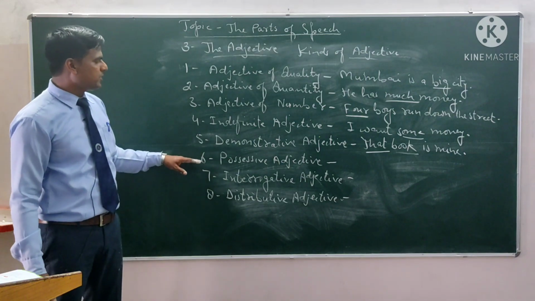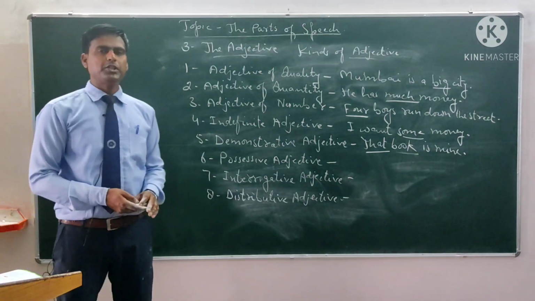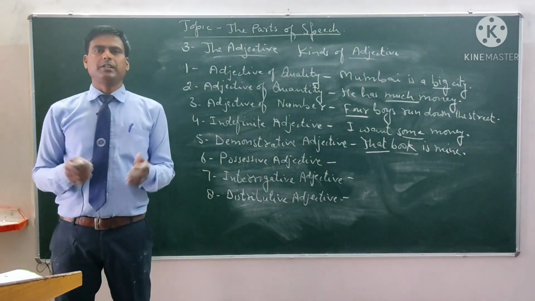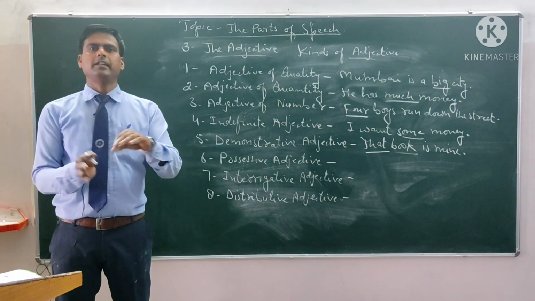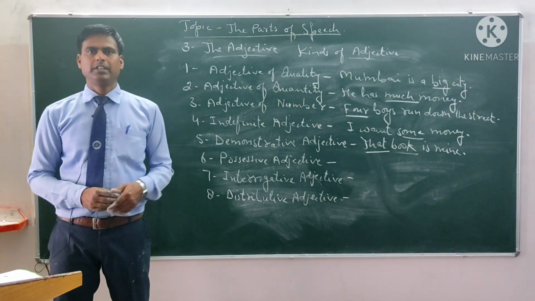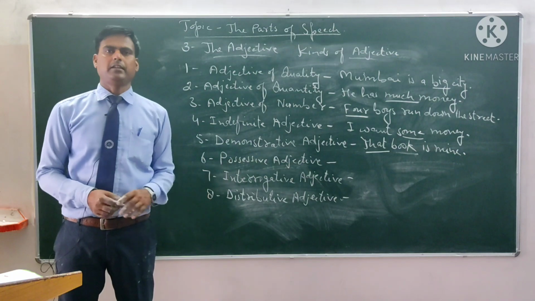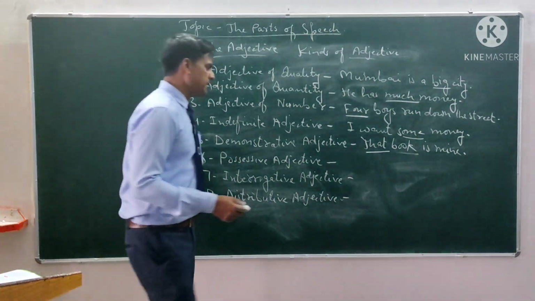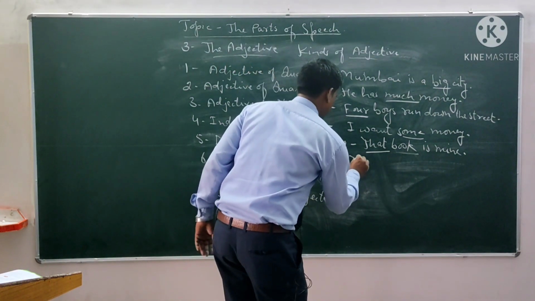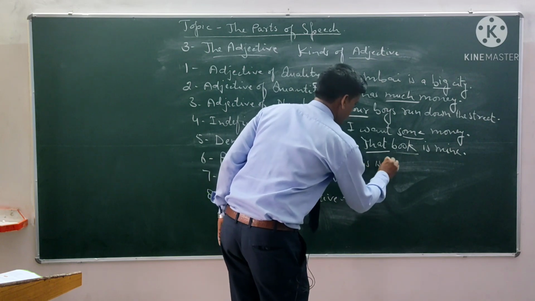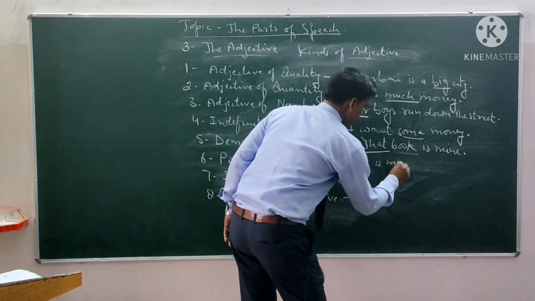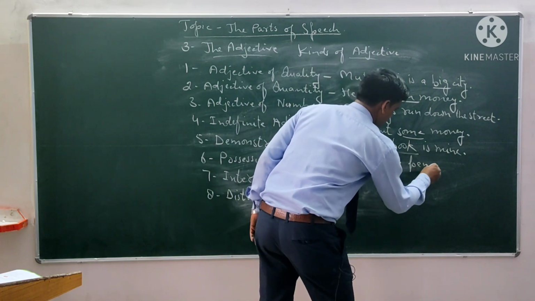Now let us see the sixth one, possessive adjective. Possessive adjective shows the possession on a noun or pronoun. It shows the possession on anything. For example, we can say this is my pen.